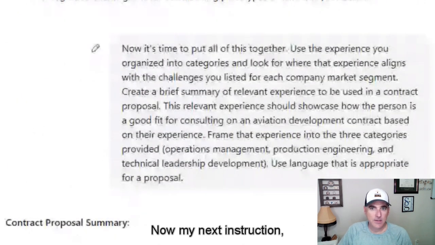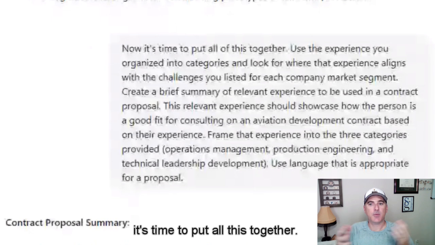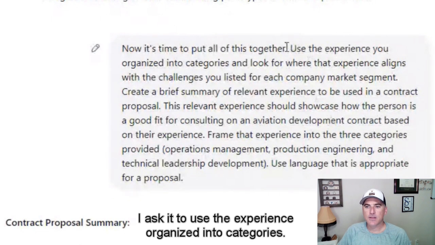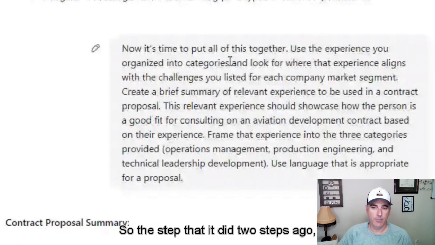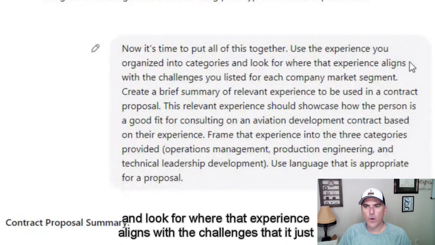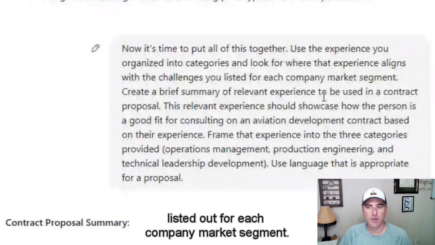Now, my next instruction, it's time to put all this together. And I literally said that to ChatGPT. I ask it to use the experience organized into categories. So the step that it did 2 steps ago, and look for where that experience aligns with the challenges that it just listed out for each company market segment.